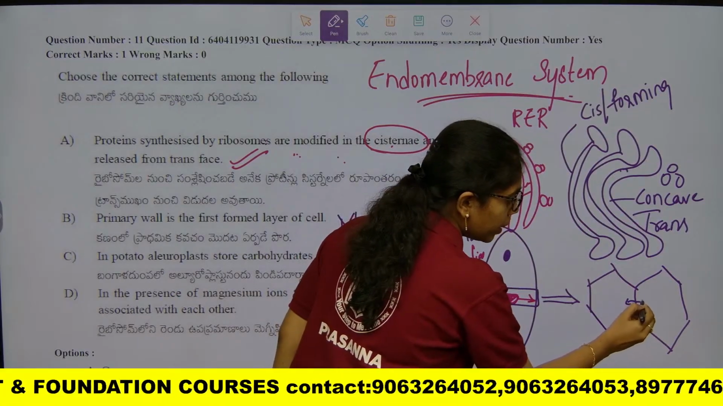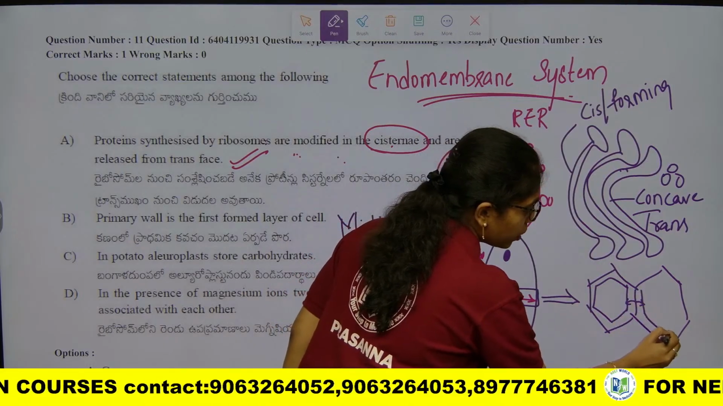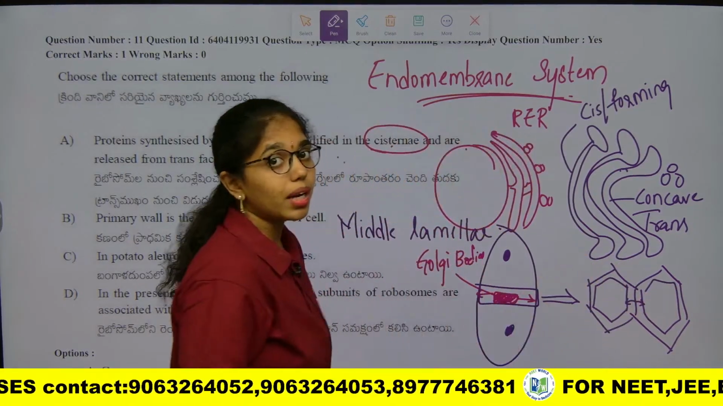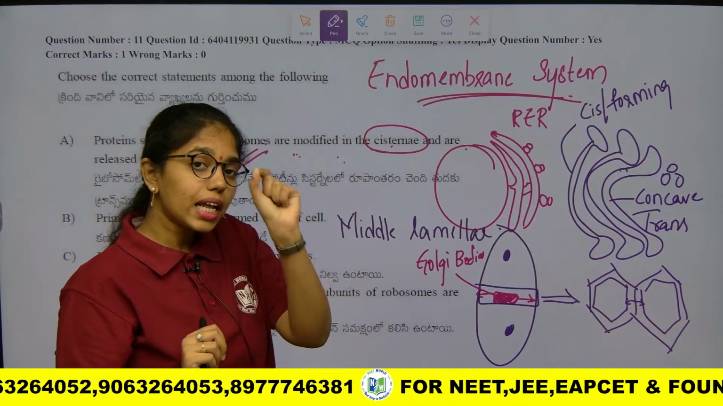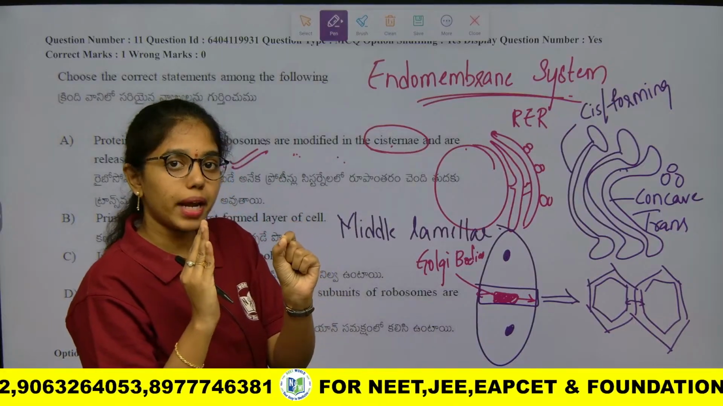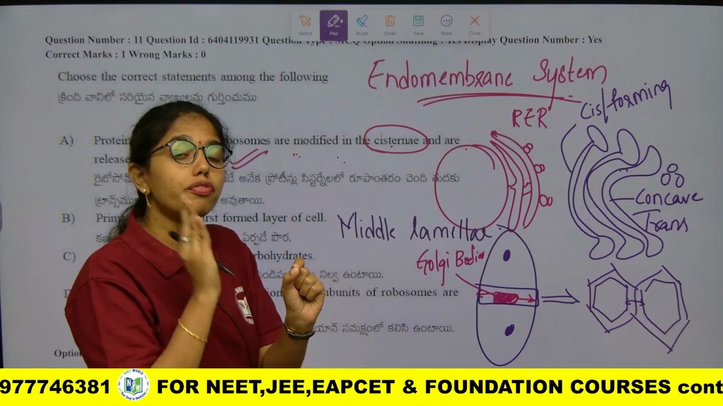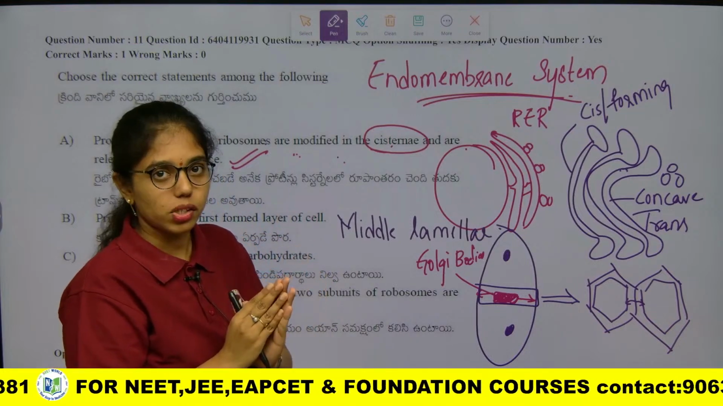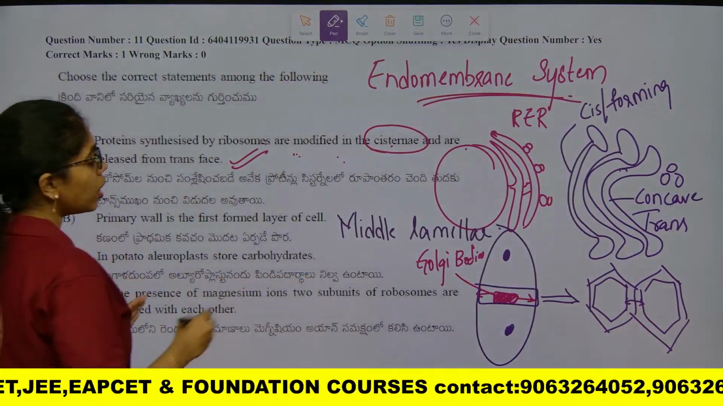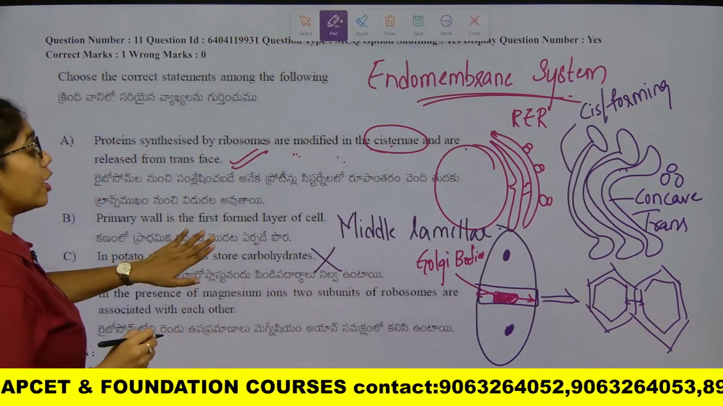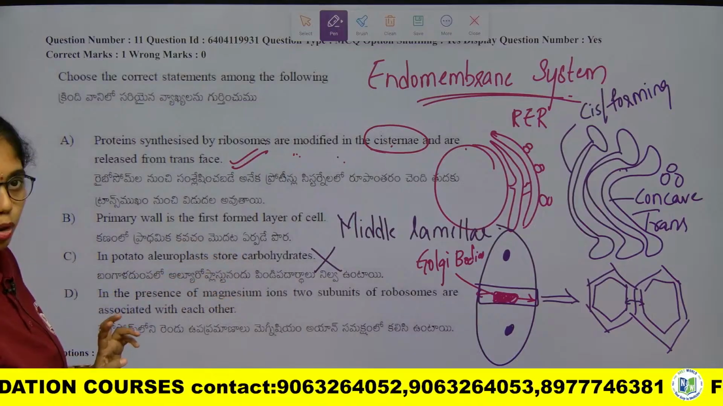Next, inner to the middle lamella, the primary cell wall is formed. Inner to the primary cell wall, the secondary cell wall is formed. Secondary cell wall is close to the cell membrane. Primary cell wall is close to the middle lamella, and the middle lamella is the first formed wall layer in the plant cell. Remember that. Next, in potato, aleuroplast will store carbohydrates. Wrong. Aleuroplast will store what? Proteins. It is not storing carbohydrates.